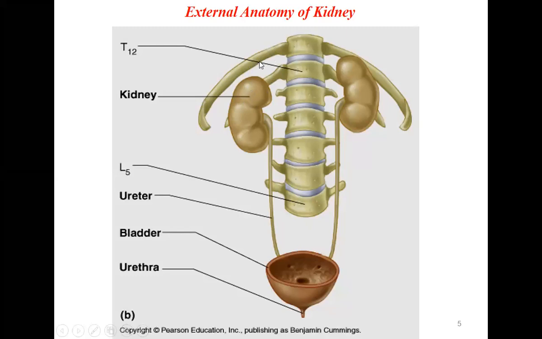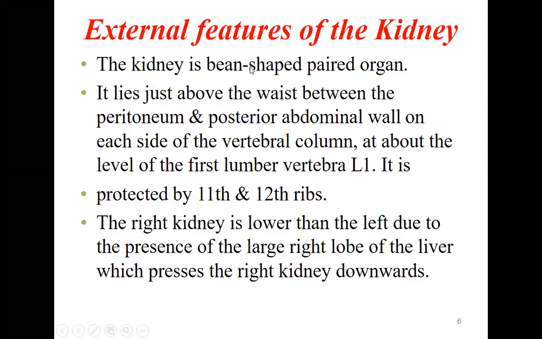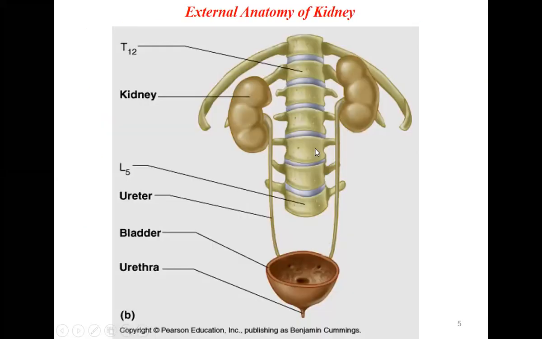If you see here, these are the two floating ribs, 11th and 12th rib, which we were studying. If you see here, it is touching the 12th and the 11th rib. So it is attached to the posterior wall of the body. It is in contact with the posterior abdominal wall, and on each side of the vertebral column. This is the vertebral column, or the vertebra, so on either side is the kidney.